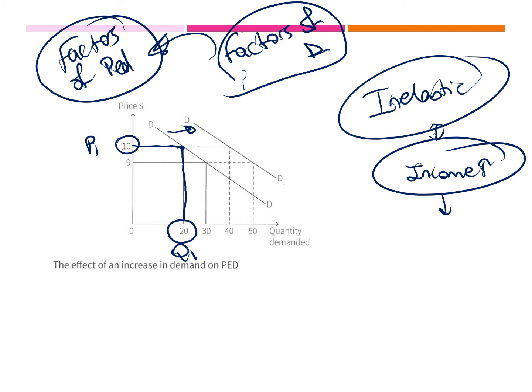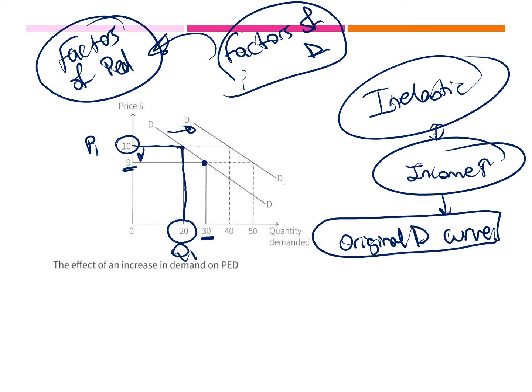Here, this is my new price and new quantity. It would be 9, my new price, and my new quantity is 30. Let me solve PED for the original demand curve. I'm calculating its PED.